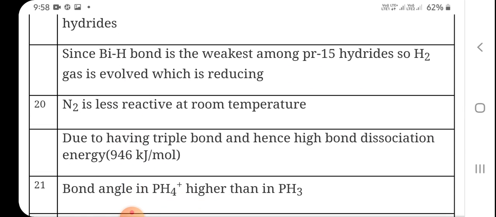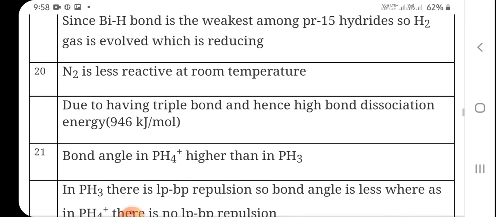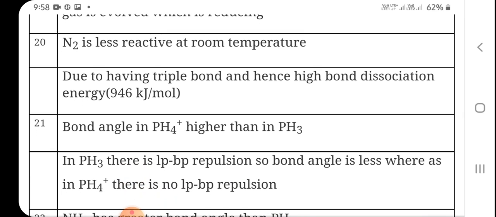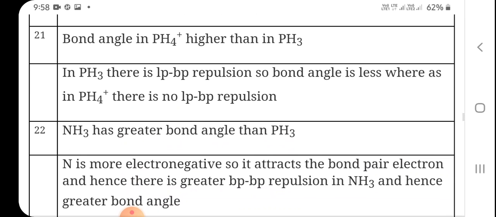Next question: N2 is less reactive at room temperature. That question we have already discussed: due to the highest bond dissociation enthalpy, because it has triple bonding. Bond angle in PH4+ is higher than in PH3. It is lone pair-bond pair repulsion which is present in PH3, but it is absent in the case of PH4+ because it has no lone pair.